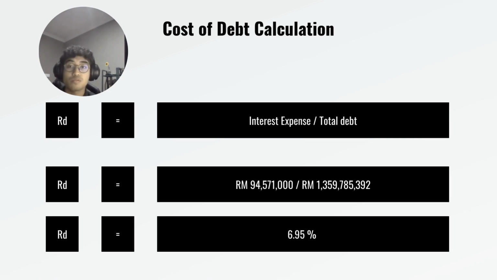Firstly, to calculate our WACC, we need to calculate our cost of debt. Cost of debt equals interest expense over total interest-bearing debt. From the annual report, we get that the interest expense is 94,571,000, and the total interest-bearing debt is 1,359,785,392. So we get the cost of debt of 6.95%.